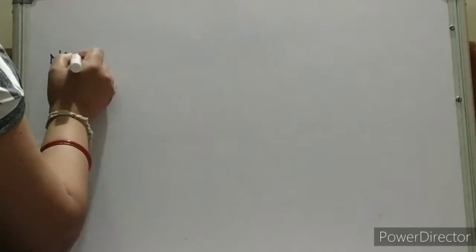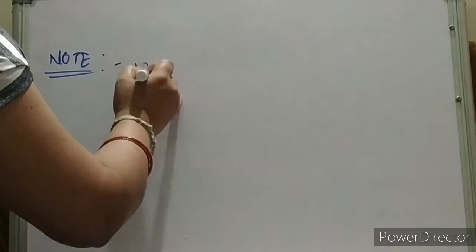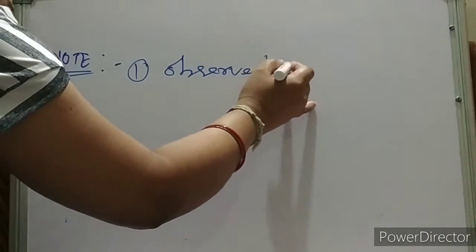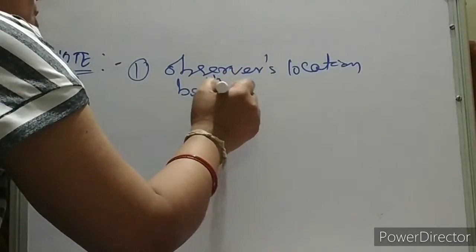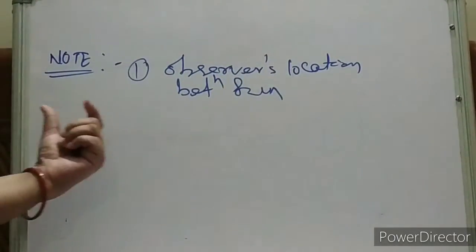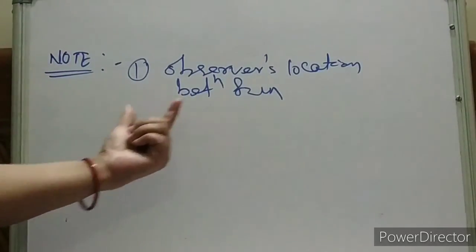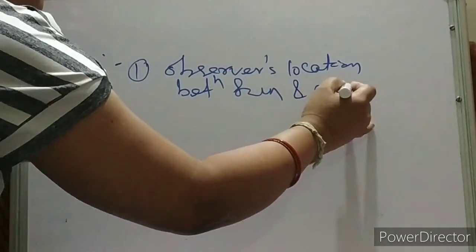Some other notes also you need to write. Note: the observer's location must be between the sun and the rain. Mind it. The observer's location is between the sun and the raindrops. This is the observer, so the sun will be over here and the raindrops there.